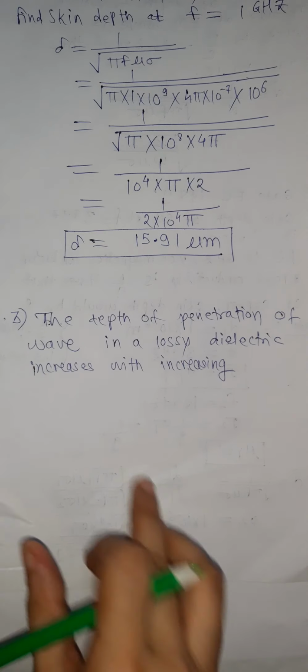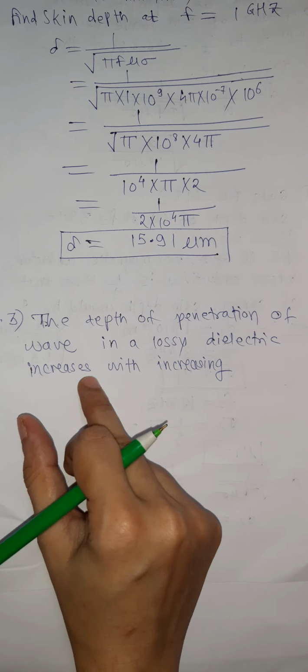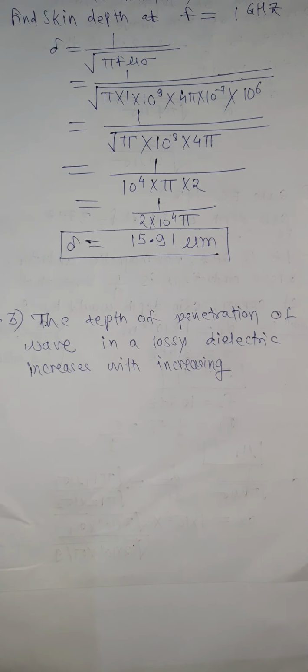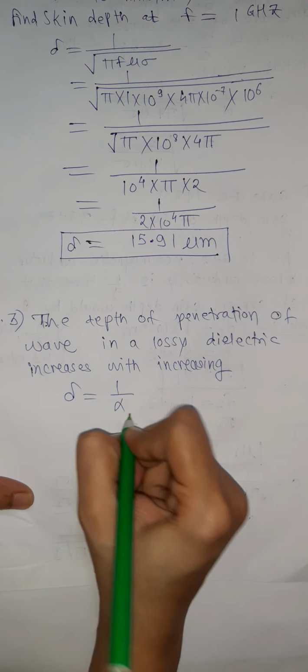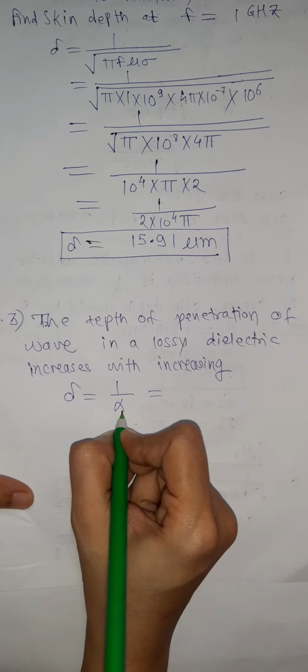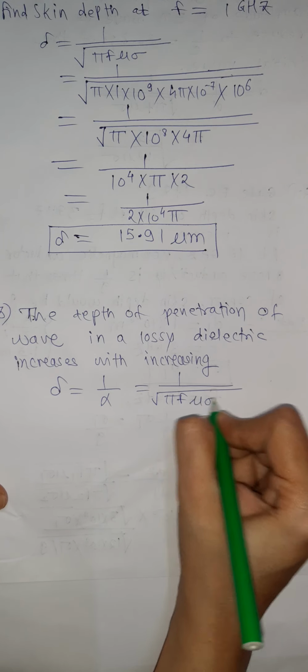Now next question asked is, the depth of penetration of wave in a lossy dielectric increases with increasing what? So here depth of penetration is nothing but skin depth, and we know skin depth has formula delta is equal to 1 upon alpha, where alpha is attenuation constant, and 1 upon alpha is equal to 1 upon under root pi f mu sigma.